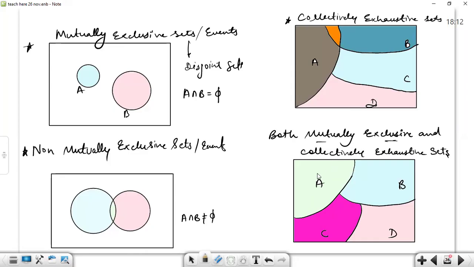Mutually exclusive means neither of the sets is intersecting with each other. In this case, A, B, C, D are all disjoint sets with respect to each other. But in this particular set of sets, A and B are intersecting at a certain point. That's why they are not mutually exclusive. But yes, they are occupying all of the space in the universal set, so we'll call them collectively exhaustive. Any doubt? No doubt, sir.